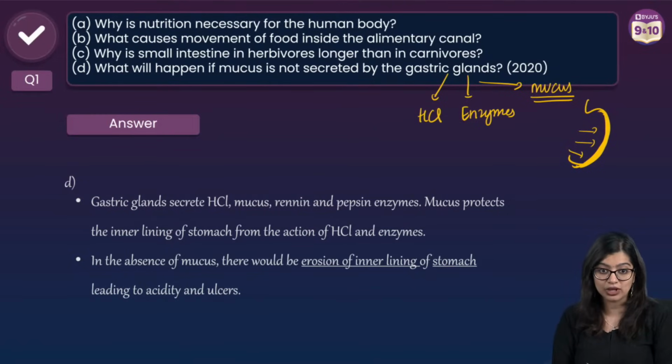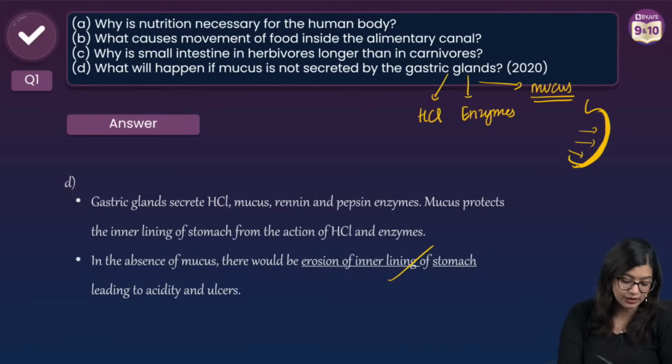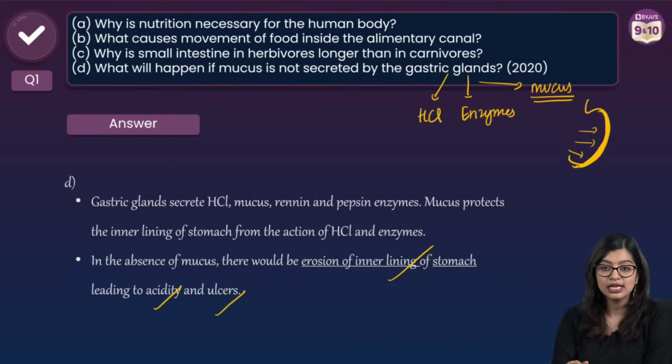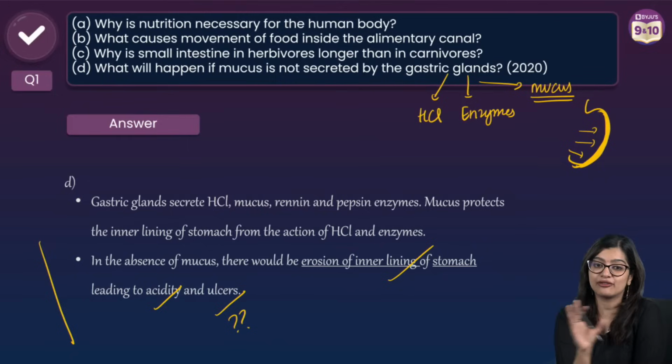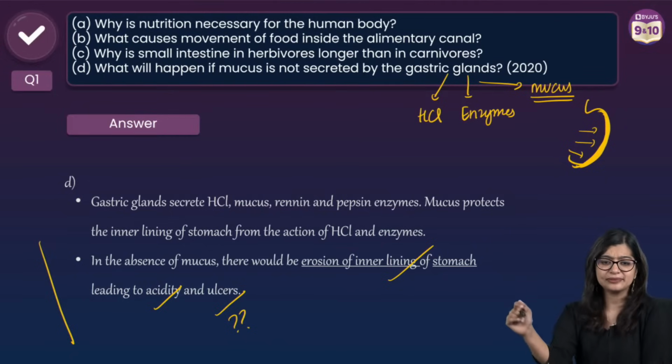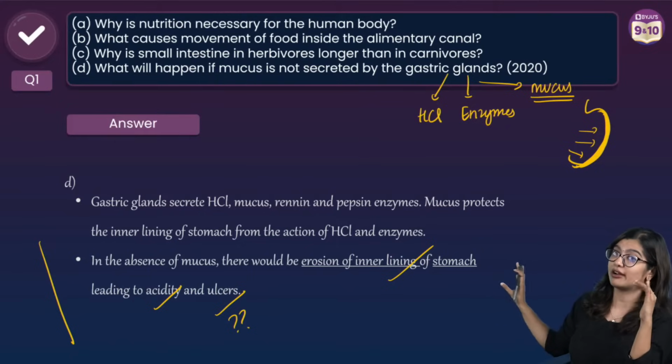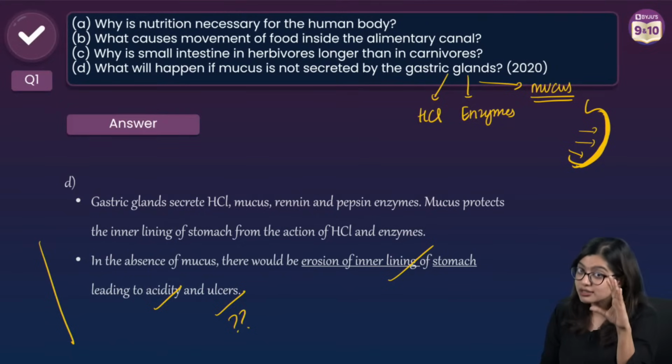So in the absence of mucus, what will happen? HCl will harm, it will erode, it will corrode the inner lining of the stomach, leading towards acidity and ulcers. So you can't just tell me, ma'am, it will damage. You also have to write what will happen, right? So you need to write both. You can't just tell me, ma'am, it will get damaged. What will it lead to? You will get 1 mark for the same. So see, what do you understand from all the answers that I told you, right? I told you that whenever you are writing, underlining key points and structuring your answers is also important, right?